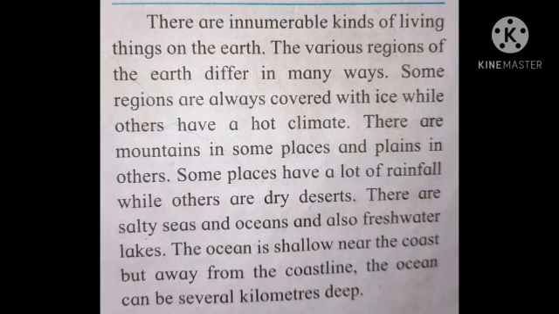The ocean is shallow near the coast but away from the coastlines, the ocean can be several kilometers deep. So now in the biosphere, what you all get to learn is that there are innumerable kinds of living things. You all can see different kinds of birds, different kinds of insects, and different kinds of plants as well. Okay, so there are also various regions that differ in many different ways.